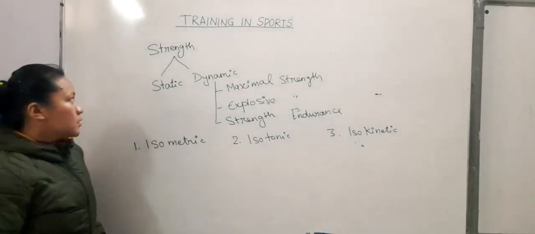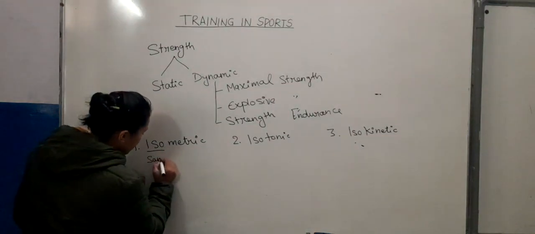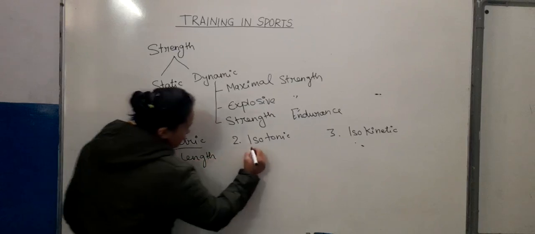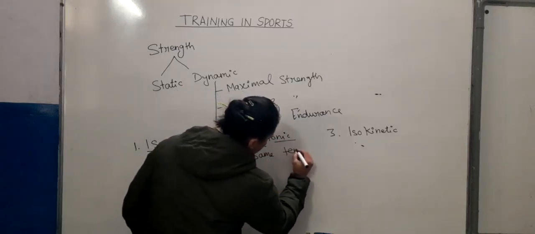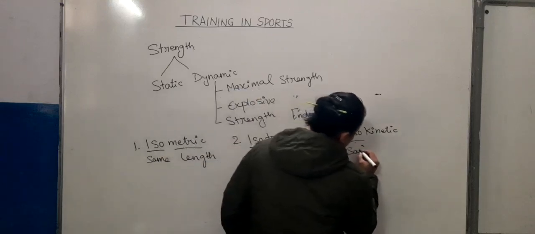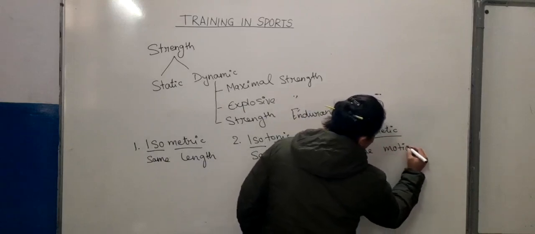Iso means same, metric means length, iso means same, tonic means tension, iso means same, kinetic means motion.